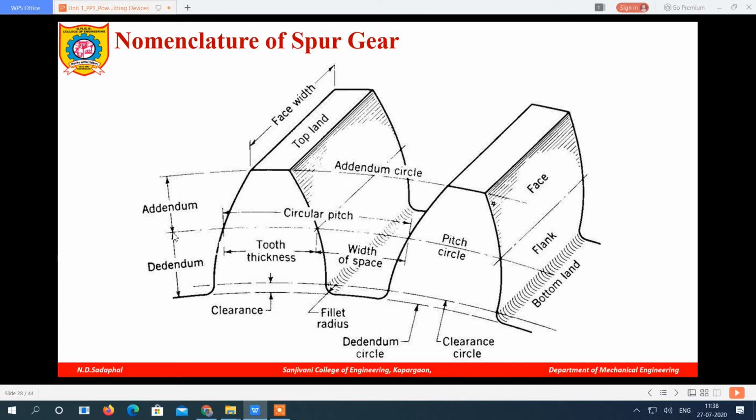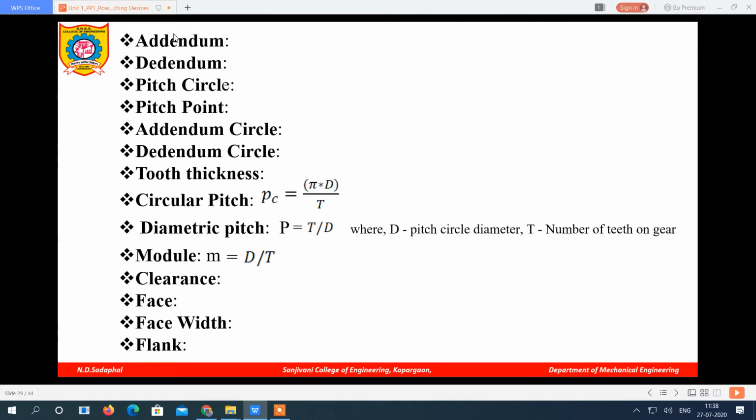A radial distance from pitch circle to addendum circle, or from pitch circle to top of the teeth, is called the addendum. And the radial distance from pitch circle to bottom of the teeth, or from dedendum circle to pitch circle, is called the dedendum distance. So these two points are clear: addendum distance and dedendum distance.